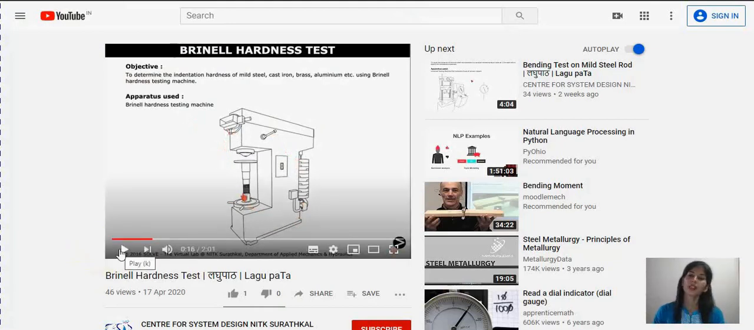Throughout, Laghupata explains the simulation in brief. You can refer to Laghupata for other experiments too.